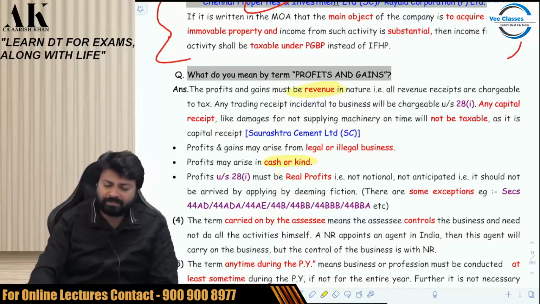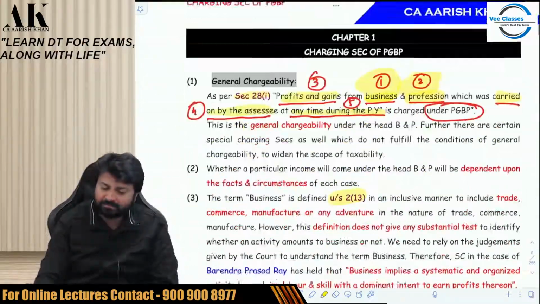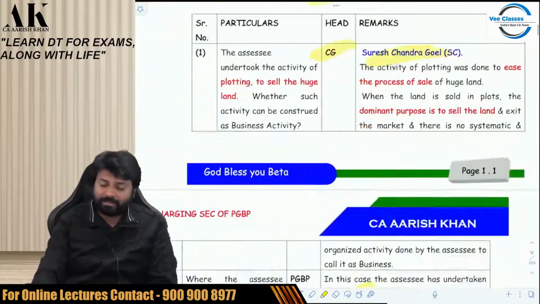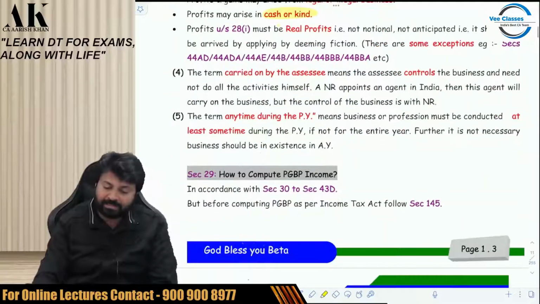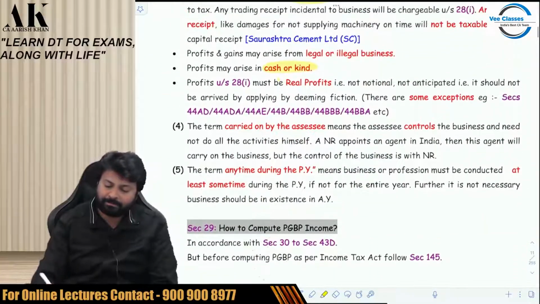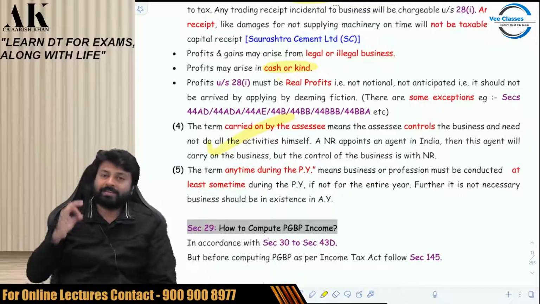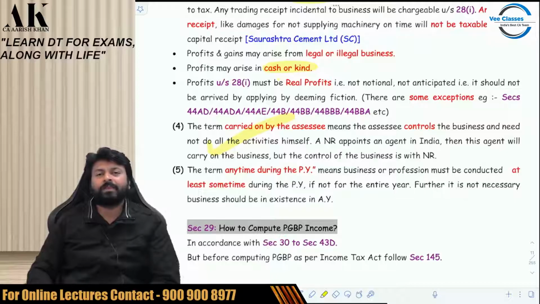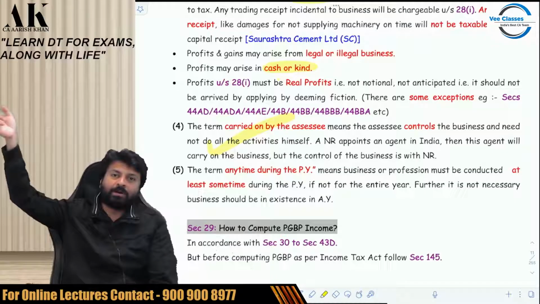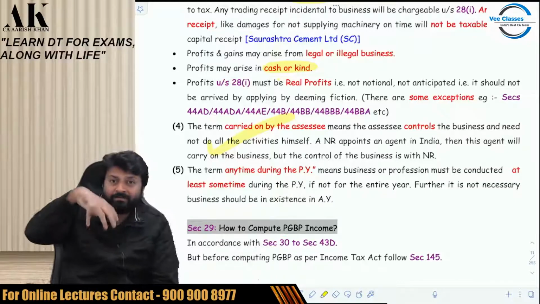Coming to the next part of the charging section, which was carried on by the assessee. The business has to be carried on by the assessee. So what do I mean by the word carried on by the assessee? It means the business will be controlled by the assessee. Business has to be under the control of the assessee. What happens in case of non-resident, you know? Suppose a non-resident is doing business from out of India, so there is one agent they have to make sit in India.